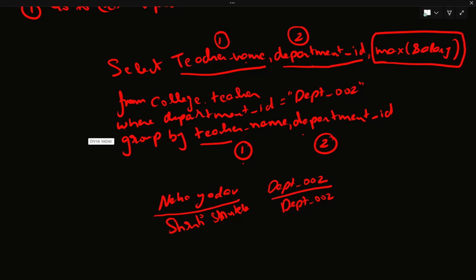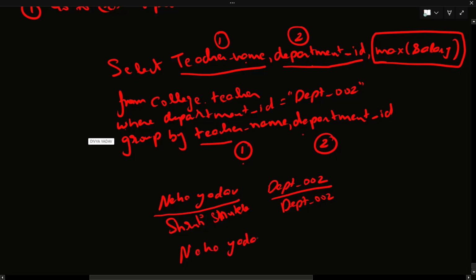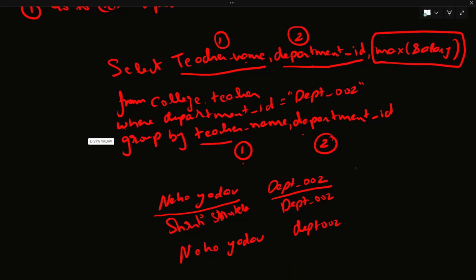If suppose there is one more Neha Yadav, I'm just making it up, she is also from department 002, and the first Neha Yadav's salary is 95,000 rupees, and the second one is 80,000 rupees.